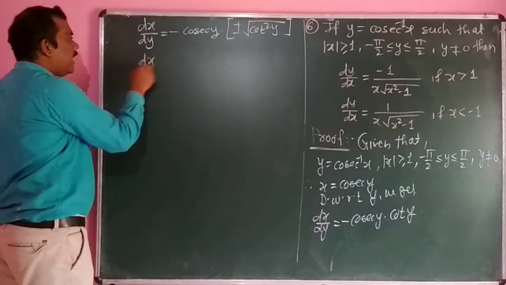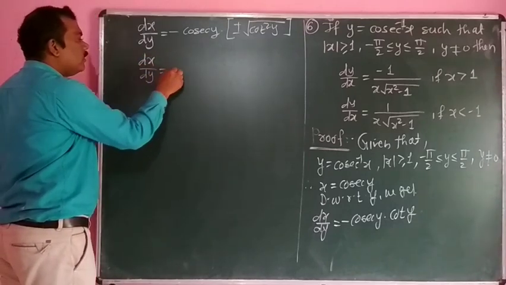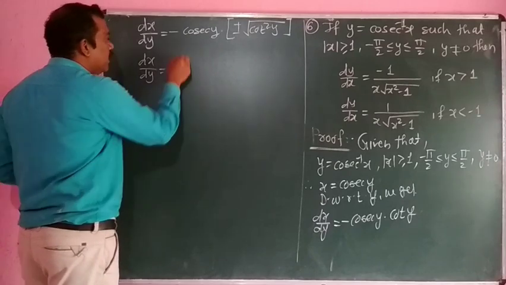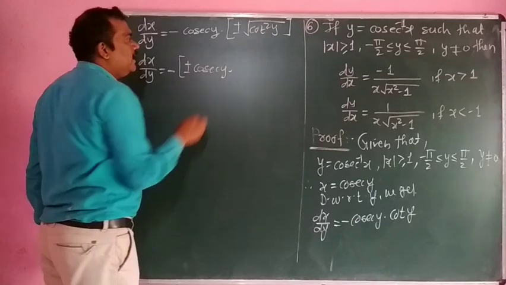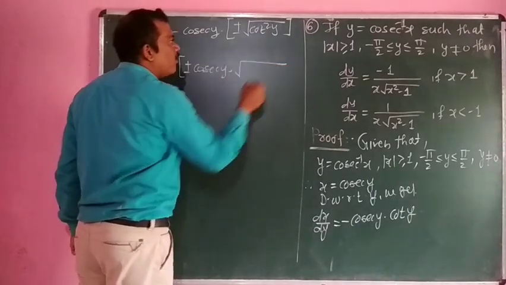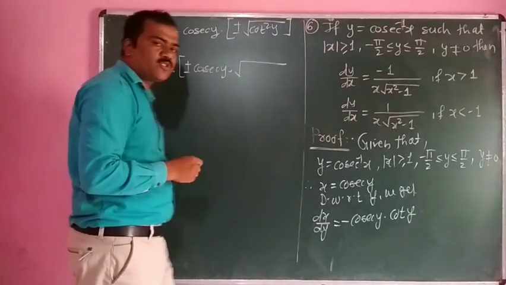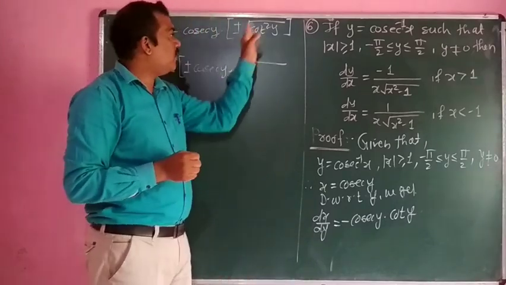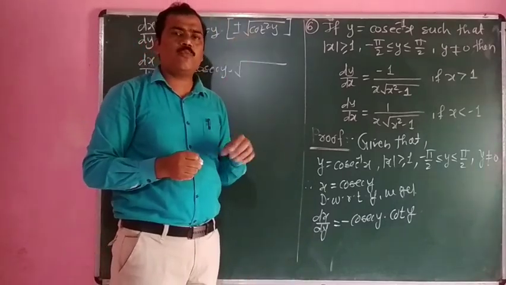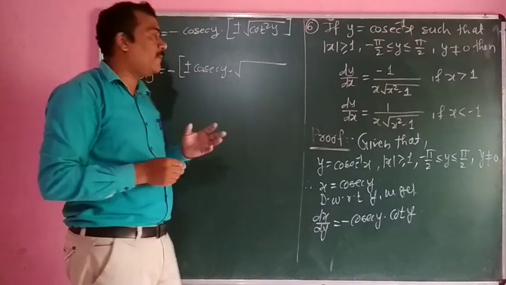We know the standard identity 1 plus cot square y is equal to cosec square y, so cot square y is cosec square y minus 1.